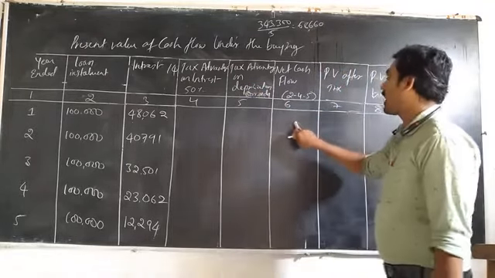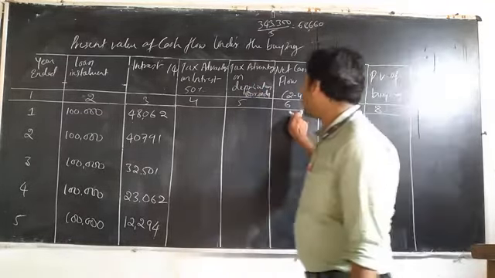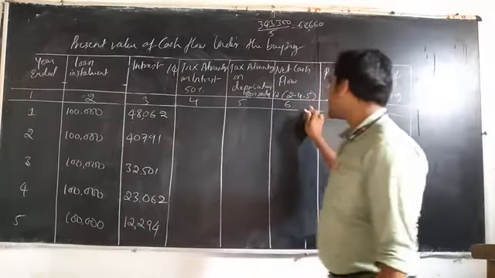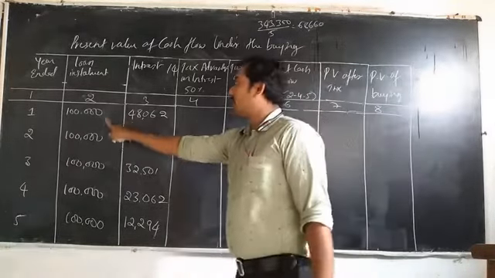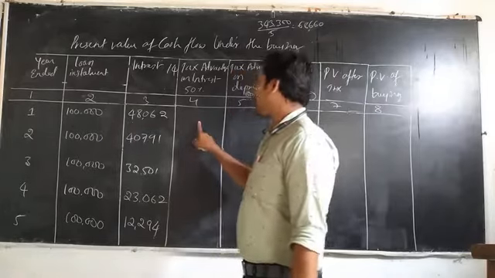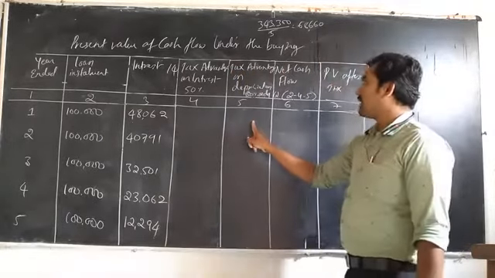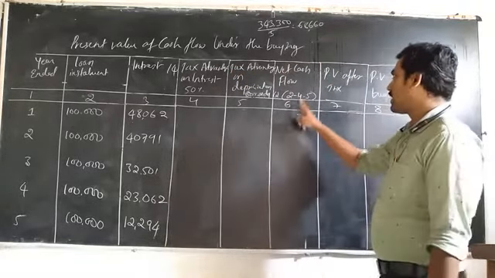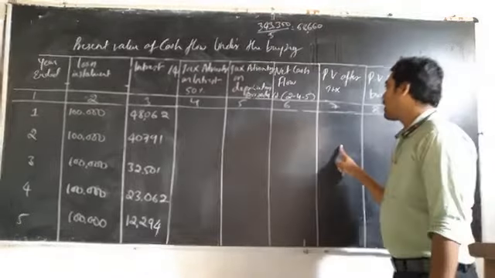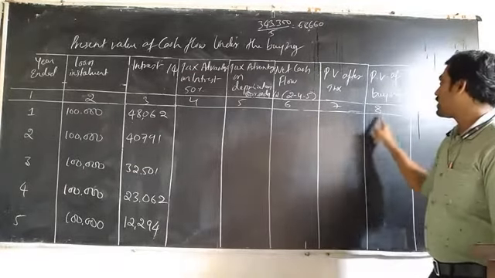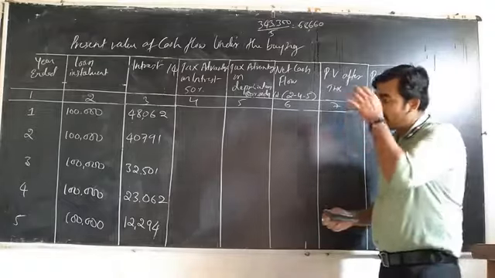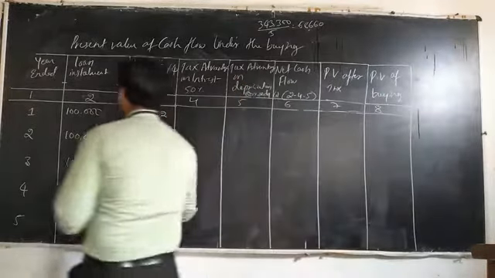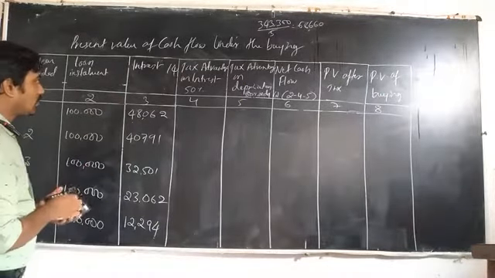Next, net cash flow. That means column number 2 minus column 4 minus column 5. Column number 2 is the installment amount, minus tax advantage on interest, minus tax advantage on depreciation amount. Then we get the net cash flow. After that, we multiply by the PV factor and we get the PV of buyings. Okay.